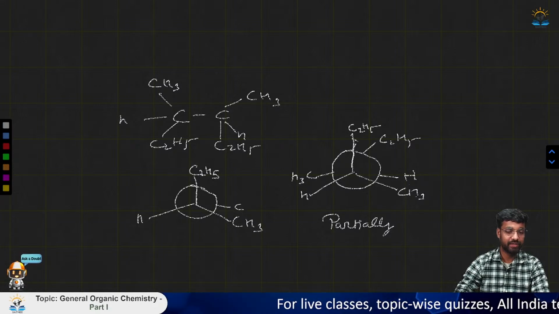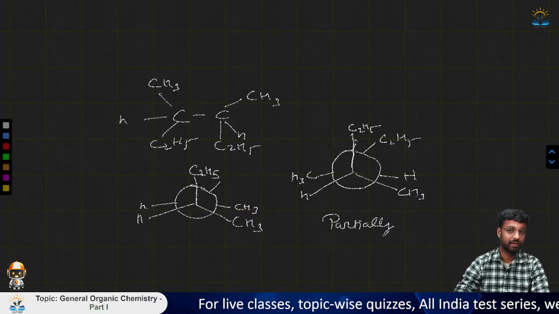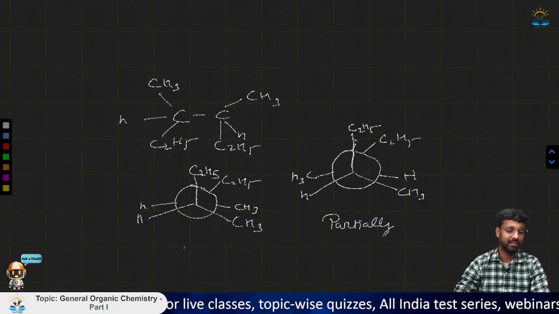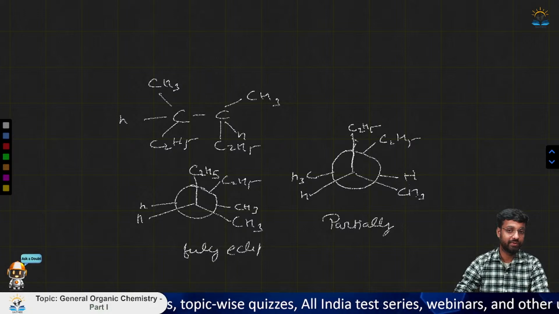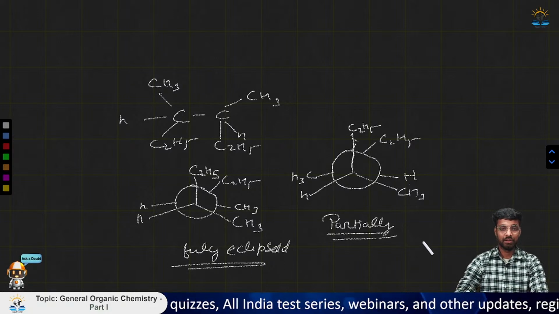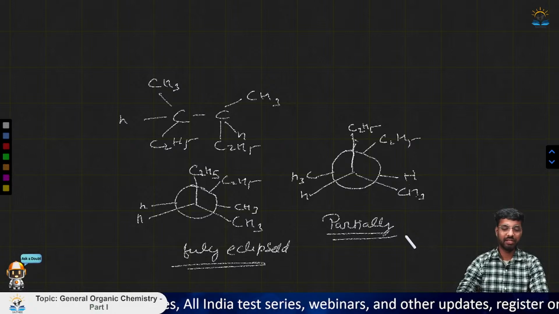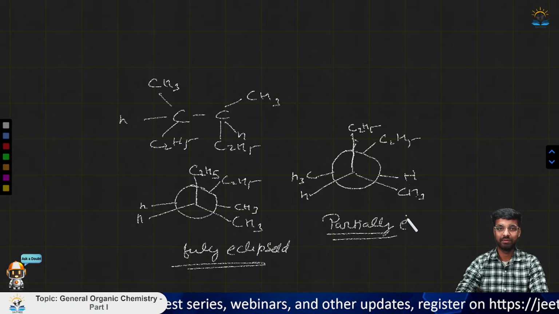So if I keep the same substituent, that is CH3 and H here and the C2H5 here, then in this case we can call it fully eclipsed. So these are the two cases of eclipsed, partially eclipsed and fully eclipsed.